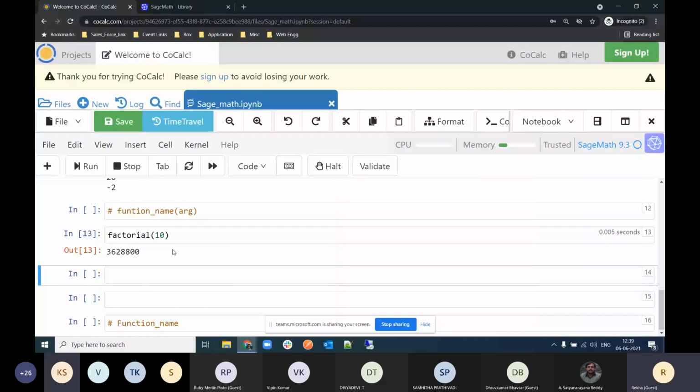Okay. So are you guys following it? Yes. Any questions here? I want to add one thing here. Factorial is one function.